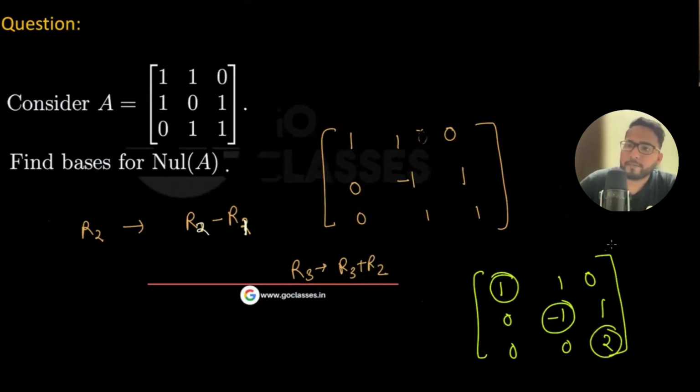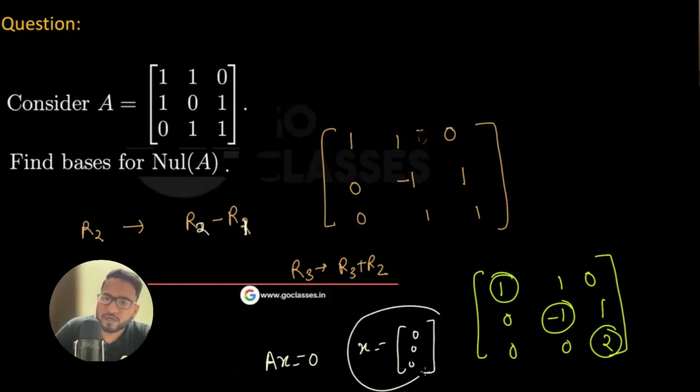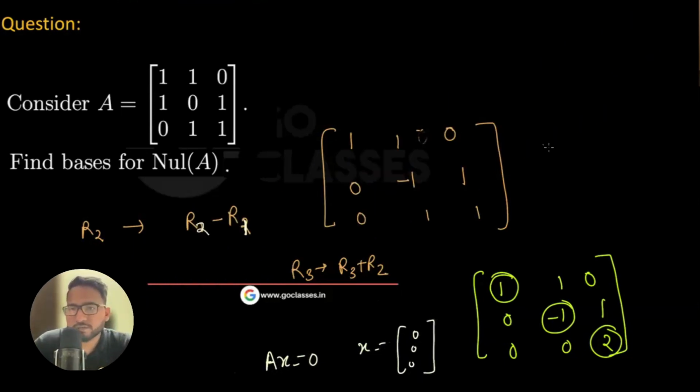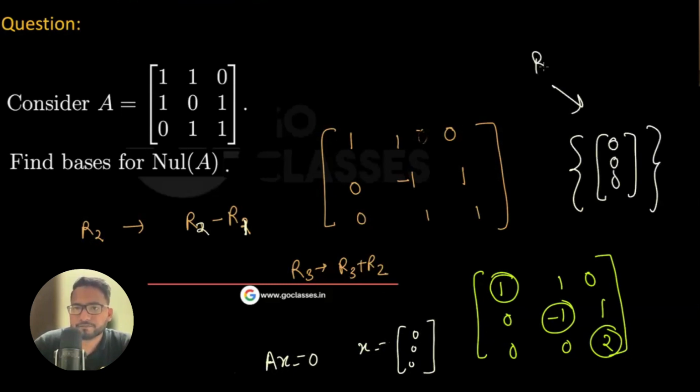So I think these are linearly independent vectors. That's fine. There is no free variable here. So what is the solution of Ax equal to 0? Since there is no free variable, x equal to 0, you can say it is linearly independent. So x equal to 0 is the only solution. So the basis is this much only, right? What is the basis? What is the answer? Okay, this is the basis. So the null space contains just the zero vector. Here in this case, the null space contains just the zero vector, which is fine.